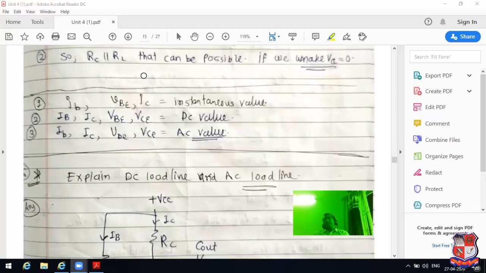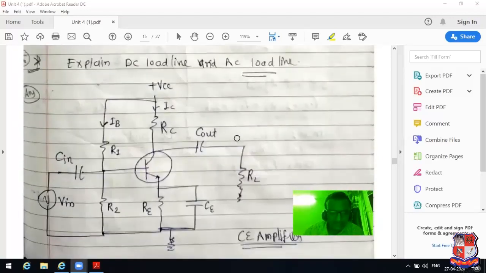Explain DC load line and AC load line. In GTU examination, in previous year GTU question papers, this question has been asked more than two times in the external examination. Explain the DC load line and AC load line. Now, what is the meaning of DC load line and AC load line?